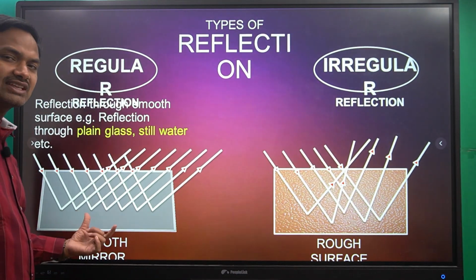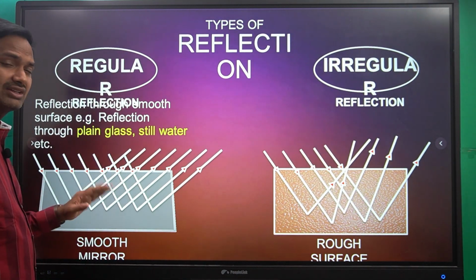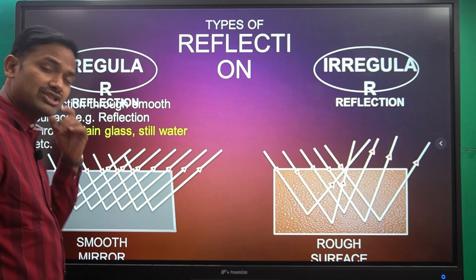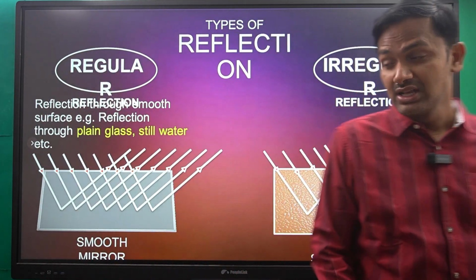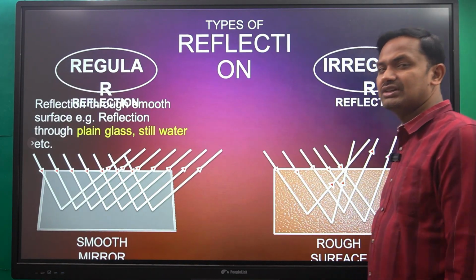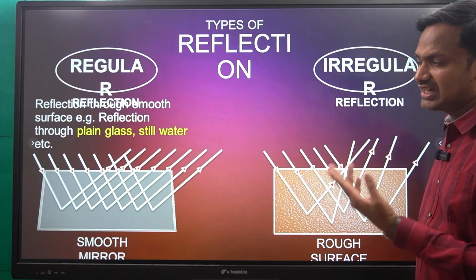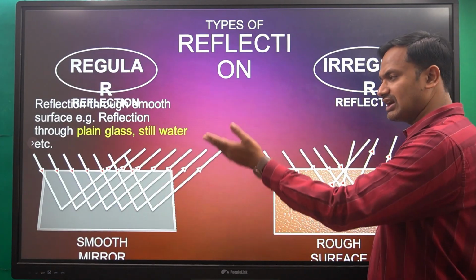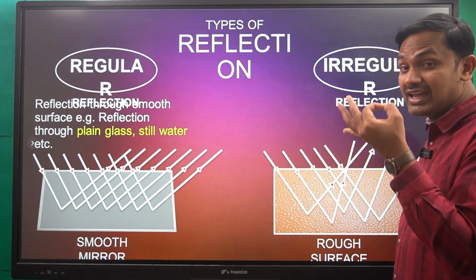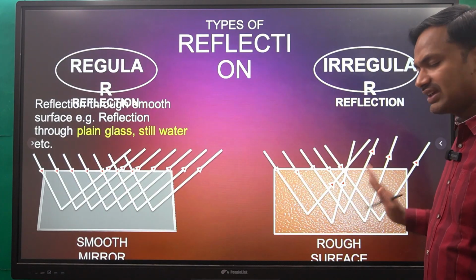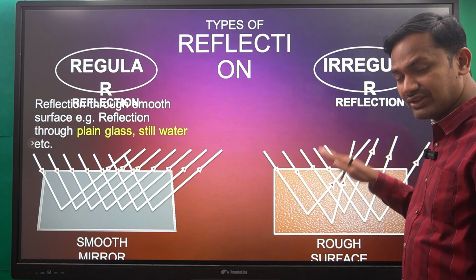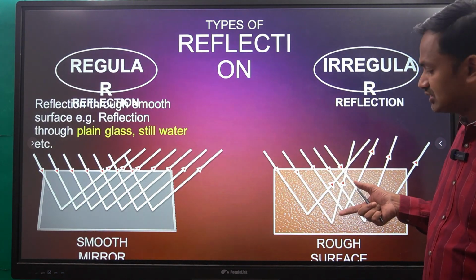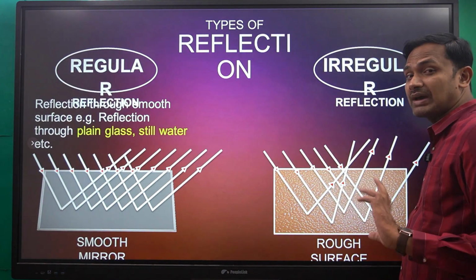Whereas in regular reflection, the reflected rays are all parallel to each other. That's because the surface is smooth here, and in each and every case the angle of incidence is equal to the angle of reflection, provided all the rays are parallel to each other. But here, even though the incident rays are parallel to each other, the reflected rays are not parallel to each other.